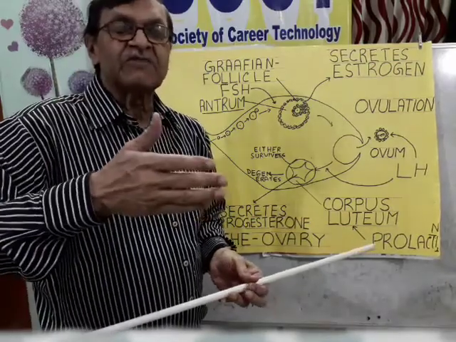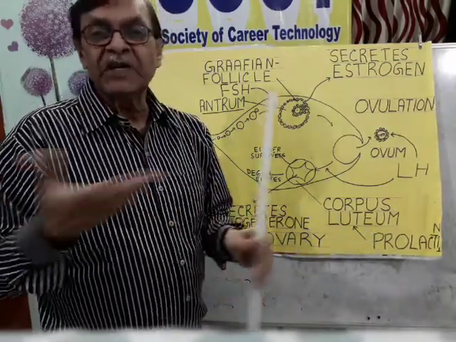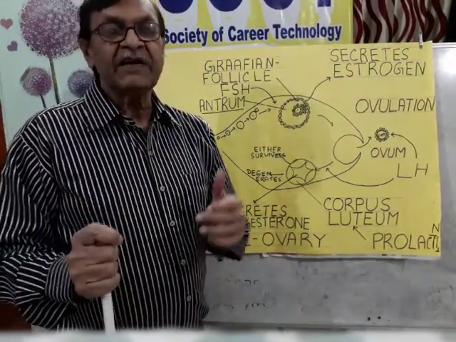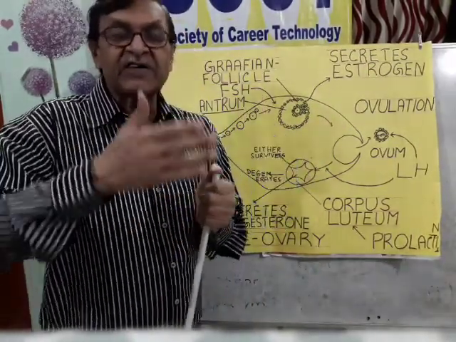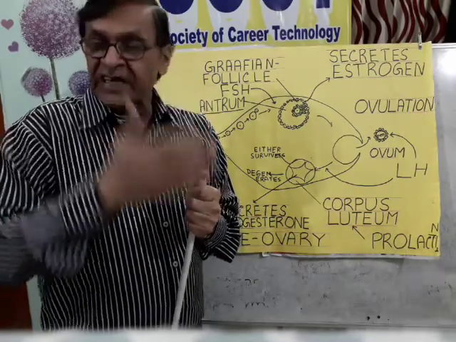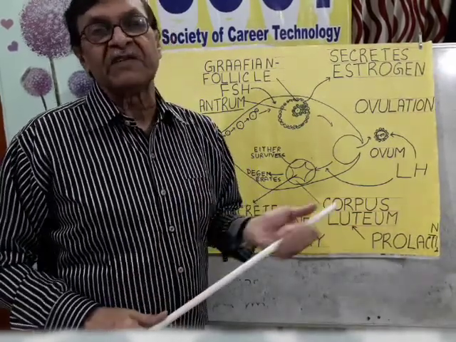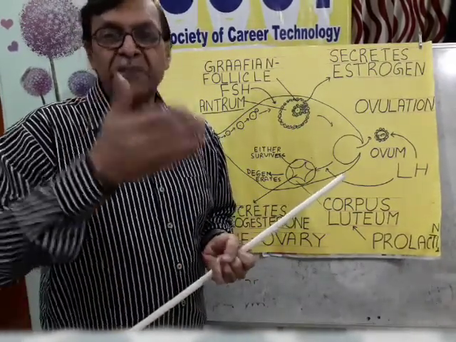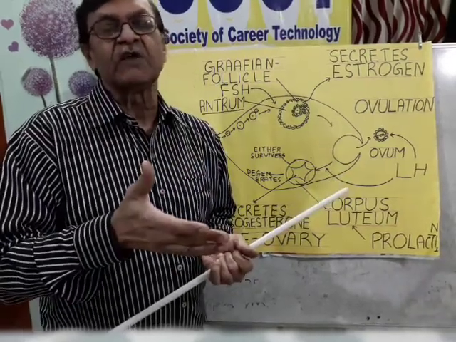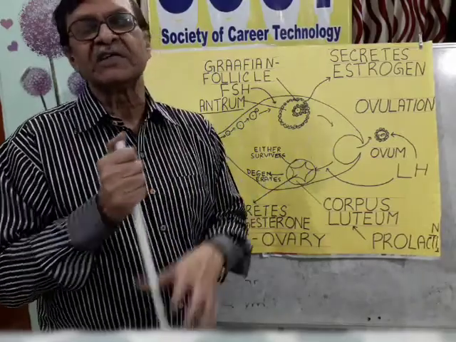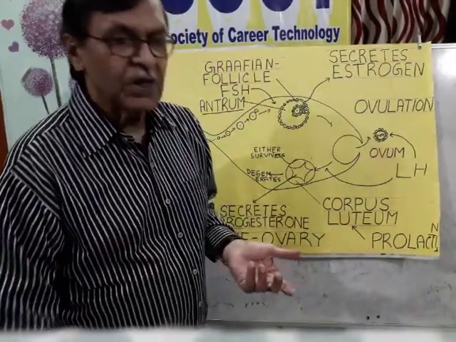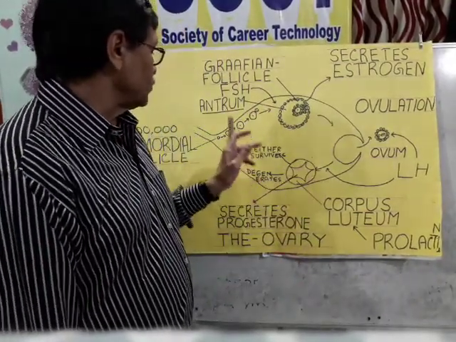All the preparation of the uterine epithelium becomes useless, and all the hormonal support is withdrawn. They fail to support the uterine epithelium. So what happens? It causes bit by bit sloughing of the uterine epithelium. Later on it heals up, which causes the menstrual bleeding. So this is the role of the ovary.